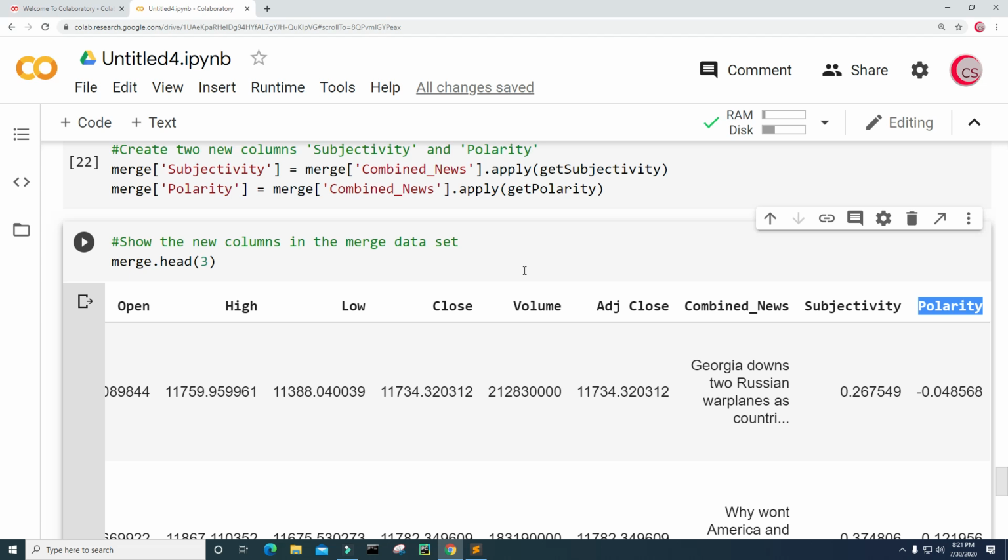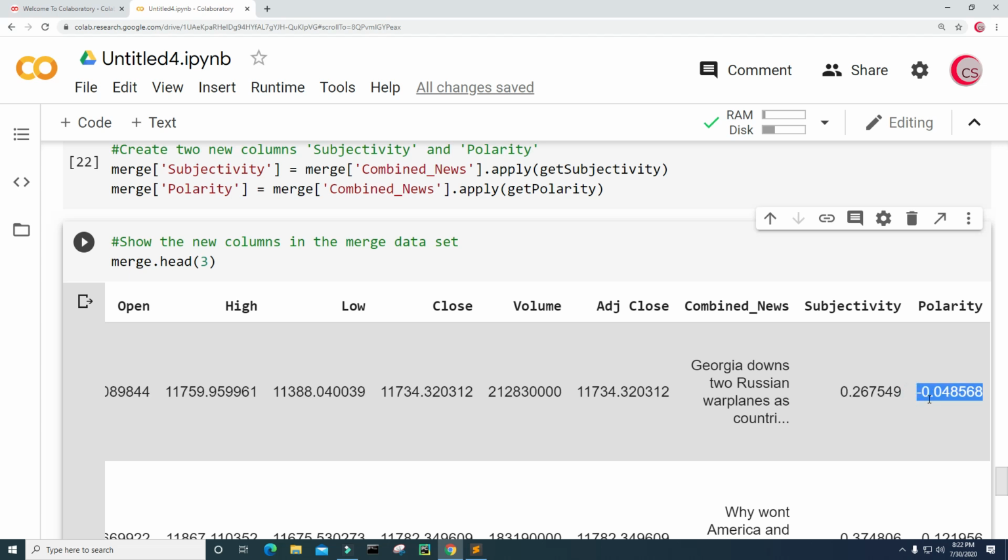Subjectivity is a float, which lies in the range of 0 to 1, with 0 being objective and 1 being subjective. So that's what these values mean.